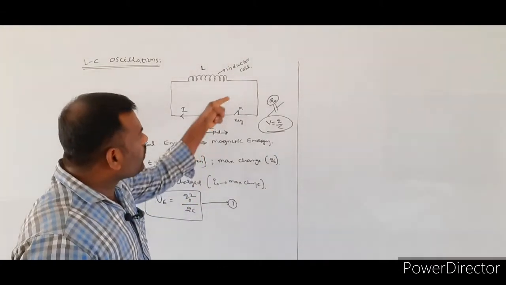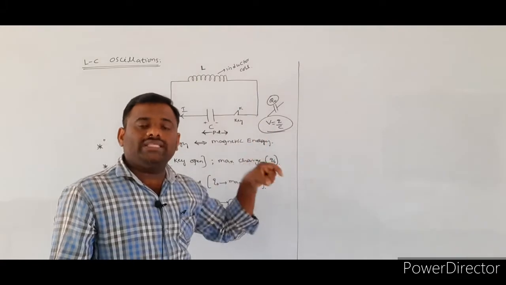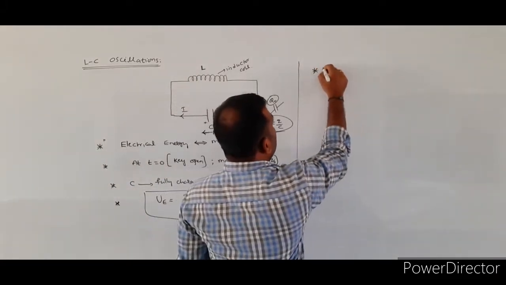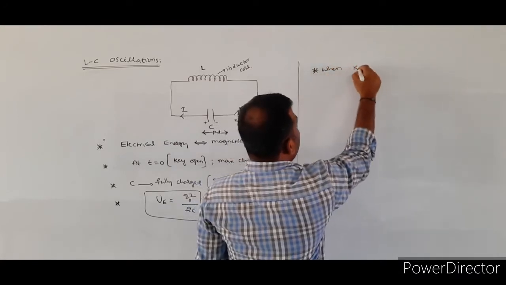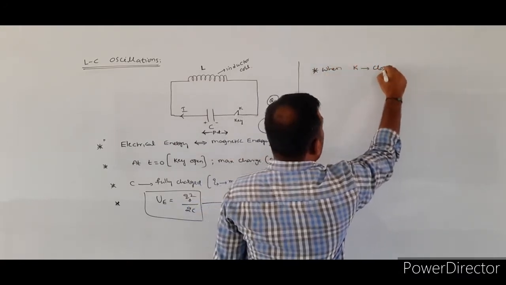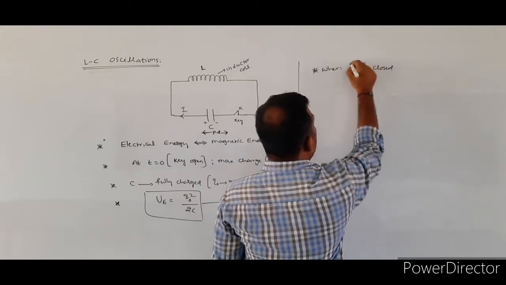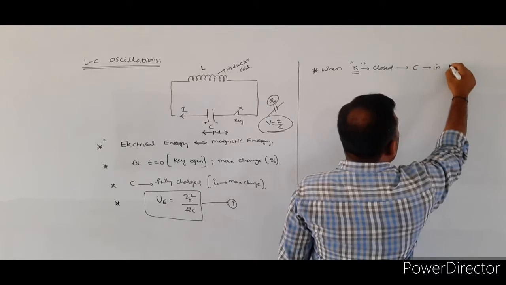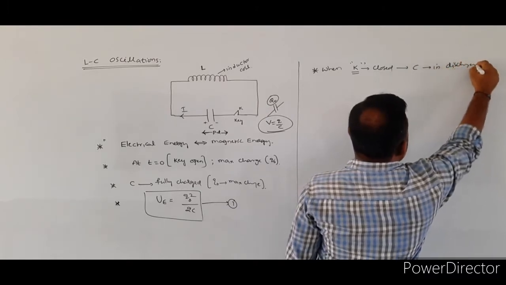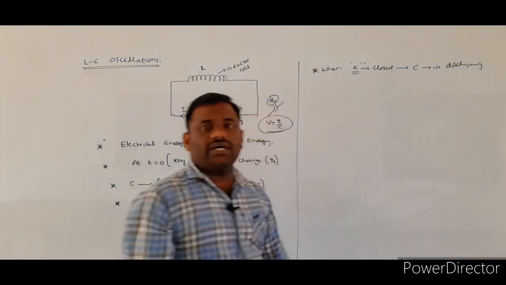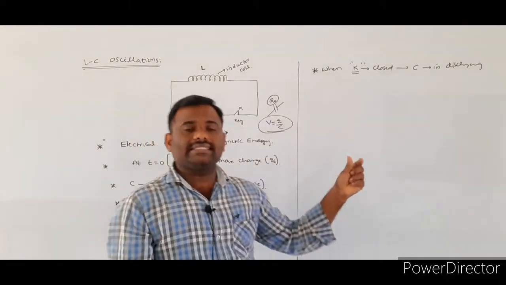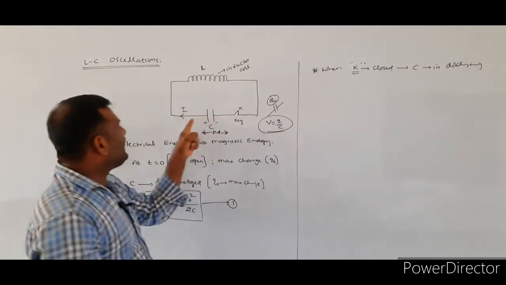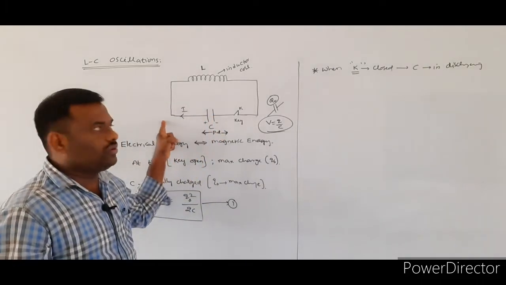So whenever you close the key, what will happen? The capacitor will be discharged. When the key K is closed, the capacitor C is in discharging mode, and some electrical current flows through the circuit.